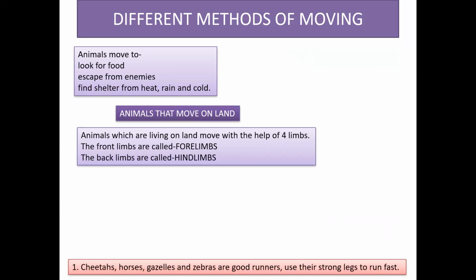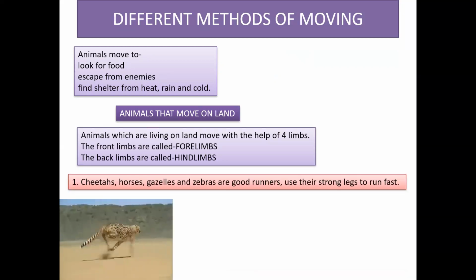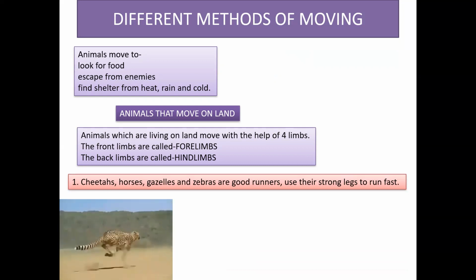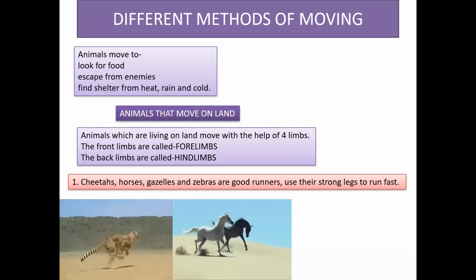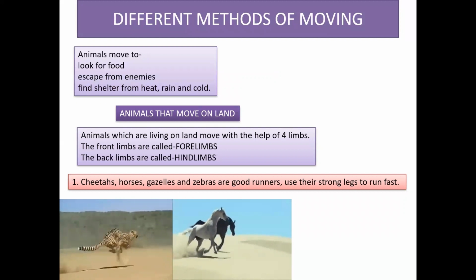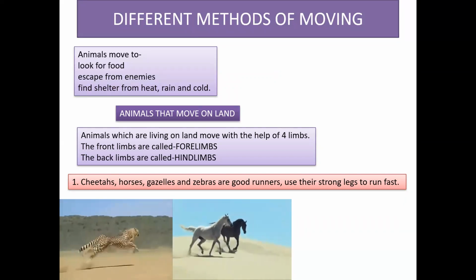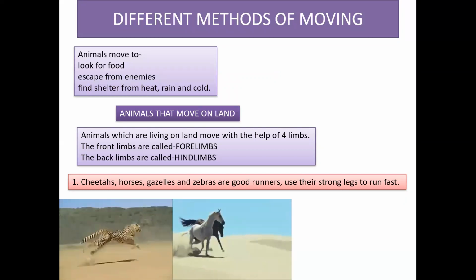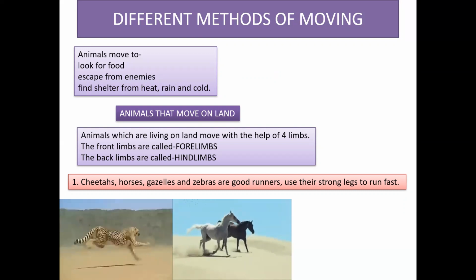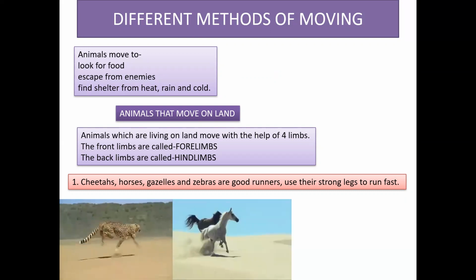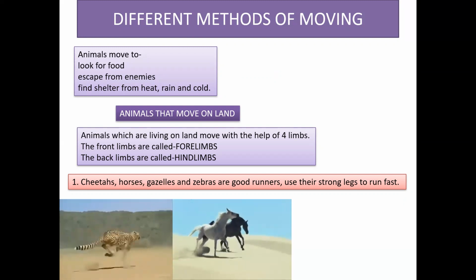Different methods of moving. Animals move to look for food. They also move to escape from enemies and find shelter from heat, rain, and cold. They move in different ways. Some move slowly and some move fast. Some move over small distances and some move over long distances.